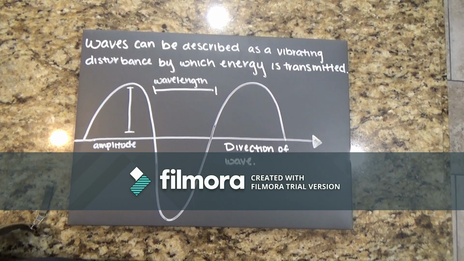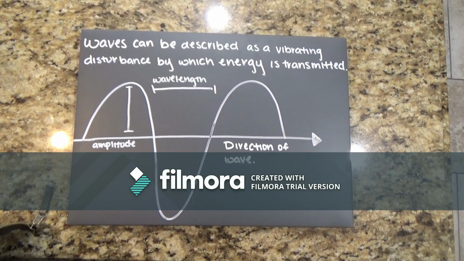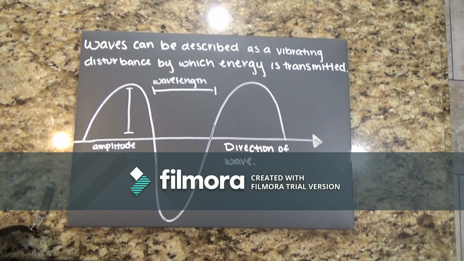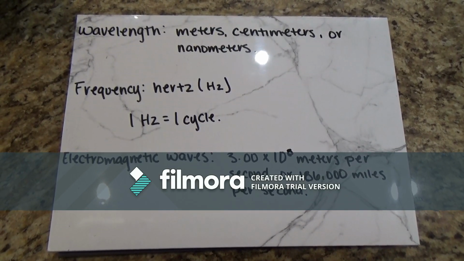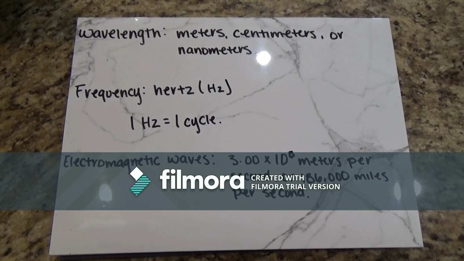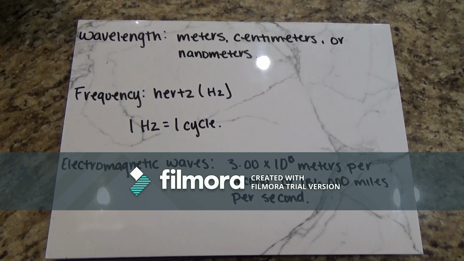In short, wavelength expresses the length of a wave or distance over wave. Frequency indicates the number of these waves that pass any reference point per unit of time. Length can be expressed in units of meters, centimeters, or nanometers. And frequency is measured in hertz, where 1 hertz equals 1 cycle per second.